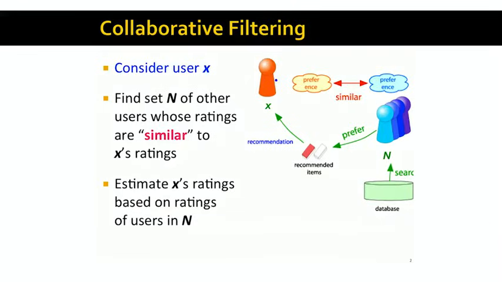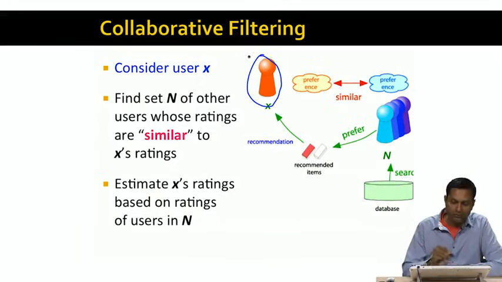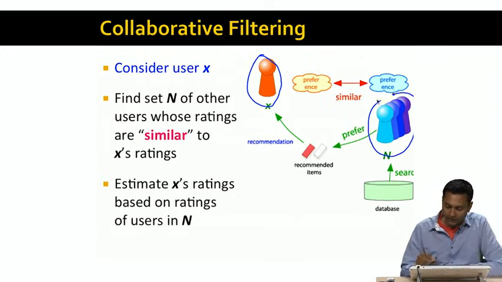The basic idea behind collaborative filtering is very simple. Suppose we have a user X to whom we want to make recommendations. What we're going to do is find a group of other users whose likes and dislikes are similar to user X. For example, suppose you're doing movie recommendations. Now, this group of users like the same movies that X likes and dislike the same movies that X dislikes. We call this set of users the neighborhood of user X.